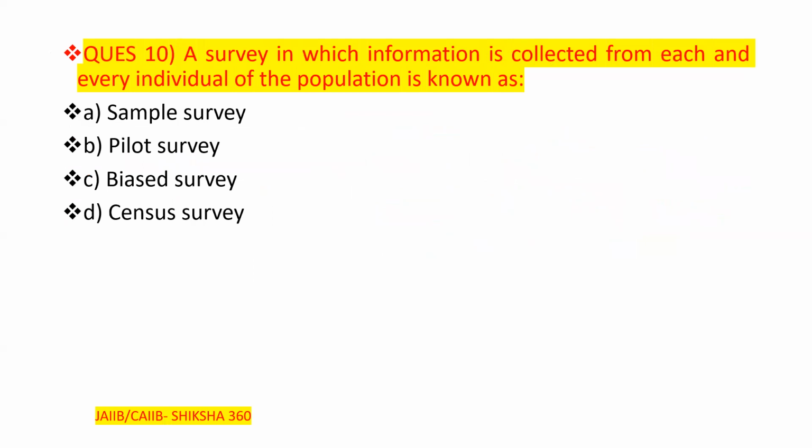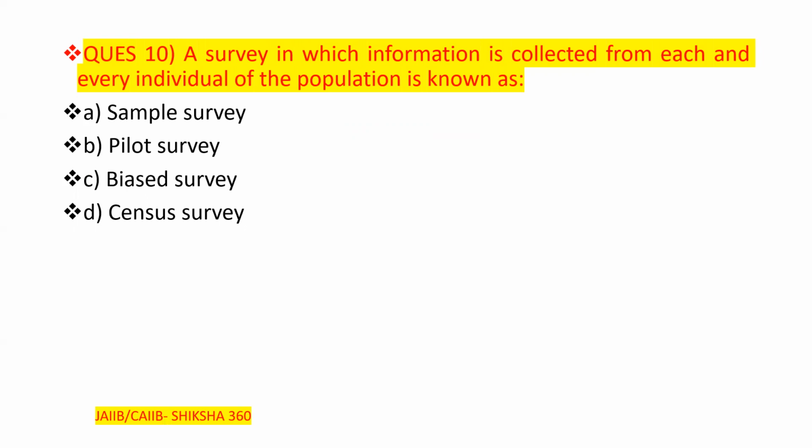Question number 10. A very easy question, not that typical. A survey in which information is collected from each and every individual of the population.